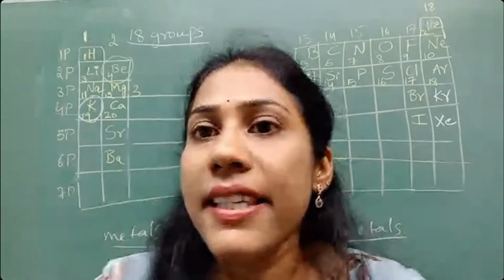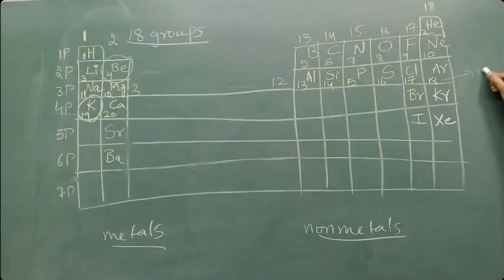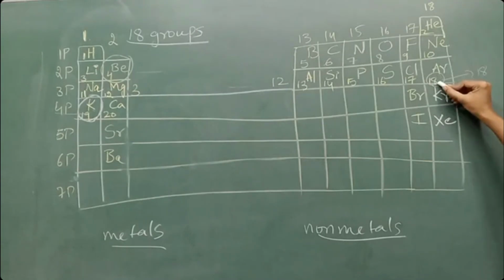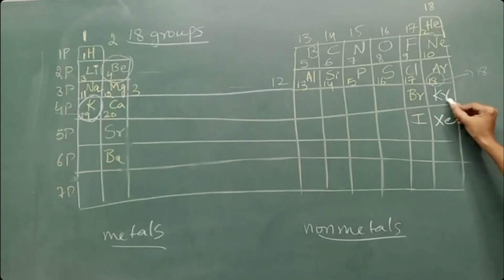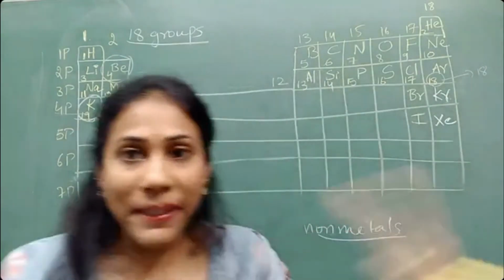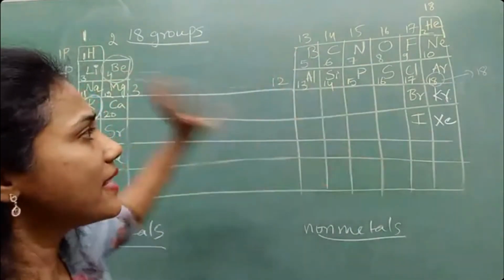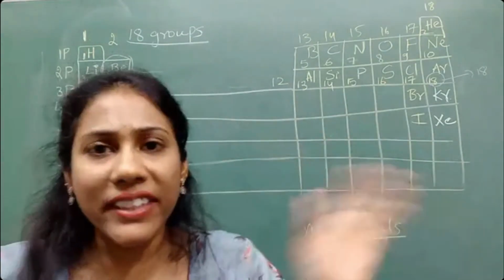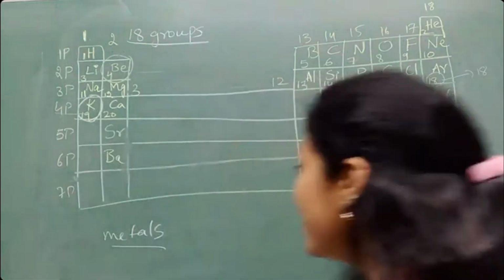See, many are asking the atomic number of krypton. For argon, the atomic number is 18, right? So for this 18, add 18. How much do you get? That will be the atomic number of krypton. Anyway, their atomic numbers are not necessary. Whosever atomic numbers I mentioned, that much only you remember. Don't burden your head with extra things. As of now it is not necessary.